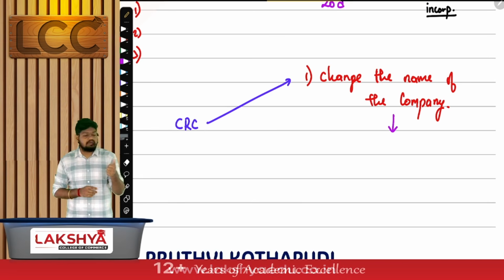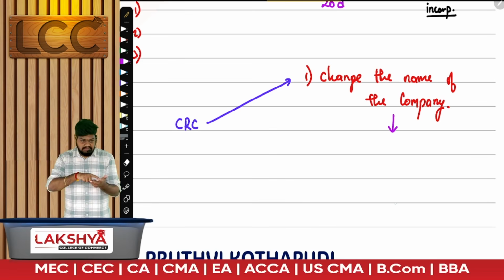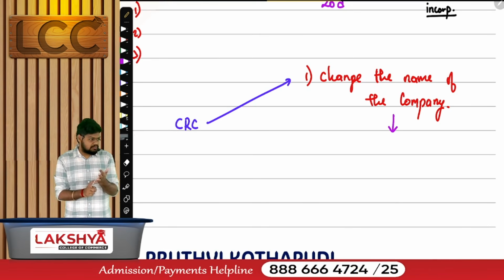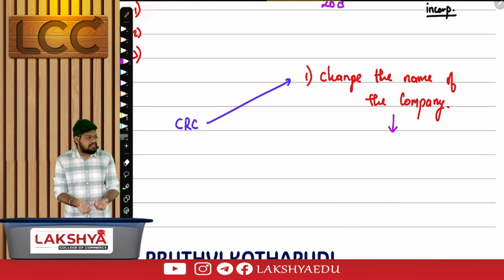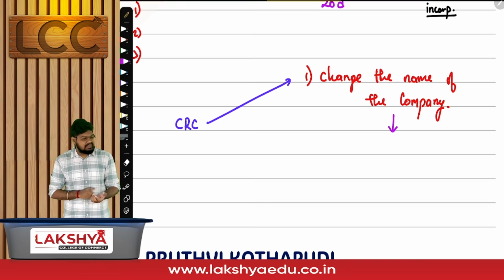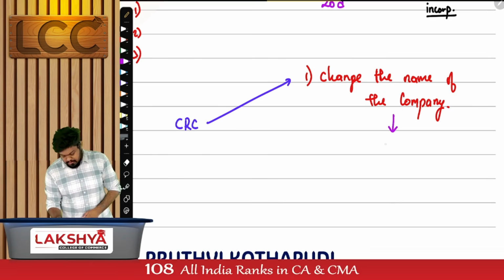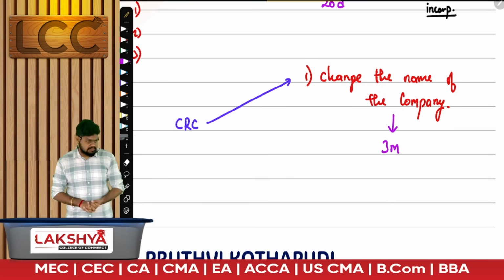I'll send a notice of board meeting, conduct a board meeting, get an approval from the board of directors, then draft the notice of general meeting, send a notice of general meeting, wait for 21 days, conduct the general meeting, explain it to the shareholders, then get an approval from shareholders by passing a special resolution. It will take time. I'm not expecting you to do it within 1-2 days. I'll give you a time of 3 months to complete this process.